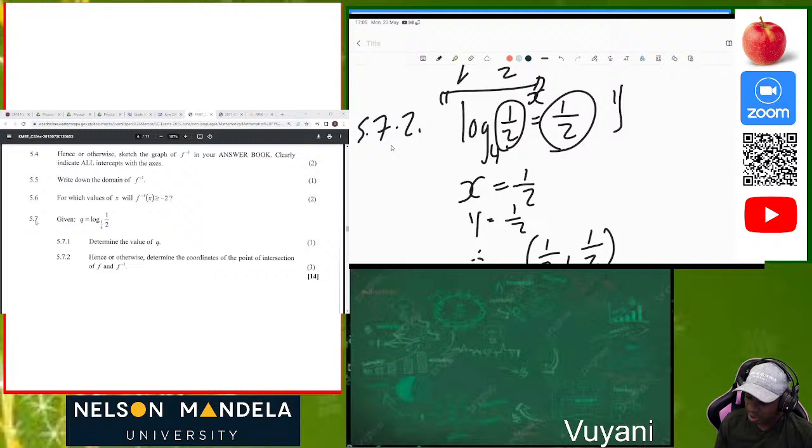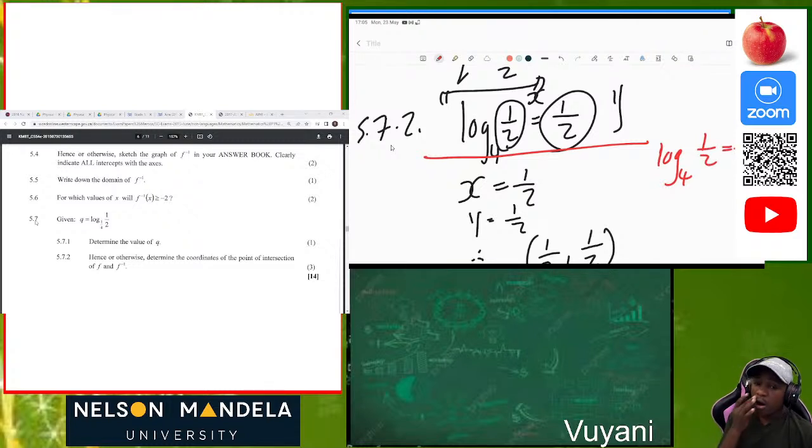Okay, cool. So now we were given that log base 4 of 1 over 2 is equal to 1 over 2. So what do we know? We know that the original form of a log function, let me just use b so that it doesn't confuse you, is log base b of x is equal to y, where b is the base, x is the x, and y is the y value.